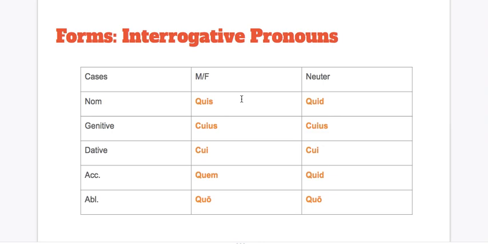Can anyone pause the video and think about this question? If they're so similar in appearance, how am I going to know when cuius is acting as an interrogative pronoun and when cuius is acting as a relative pronoun? Pause the video and think to yourself if you can answer that question. Try and deduce how you might. All right, well, simply put, first off, interrogative pronouns are frequently going to come at the beginning of their sentence, just like in English.